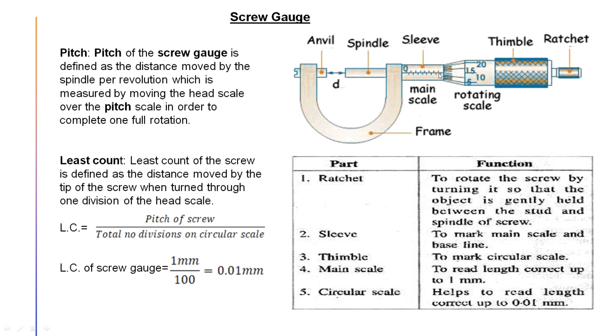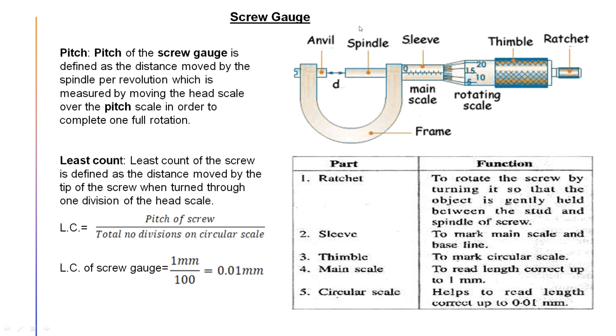Okay, and where the main scale is painted, that is known as the sleeve. Whenever it is rotated in the clockwise direction, this spindle, which is a rod, comes closer, and this other rod is the anvil. At this point we keep one object. Assume, those who know a cycle, one smaller ball inside the cycle is the ball bearing of a cycle. If anybody asks you to measure the diameter of that ball bearing, there you have to use the screw gauge.